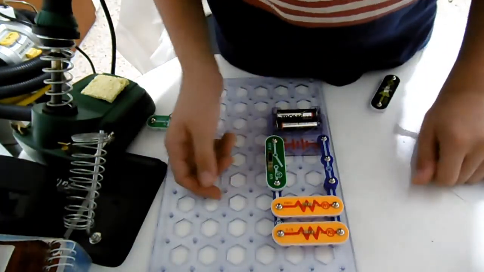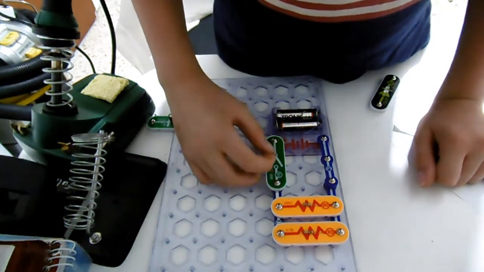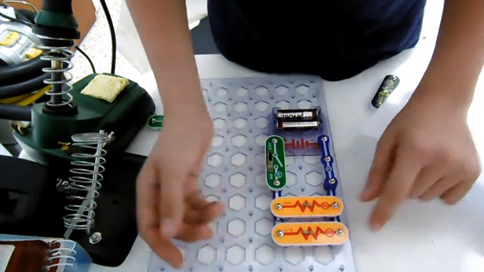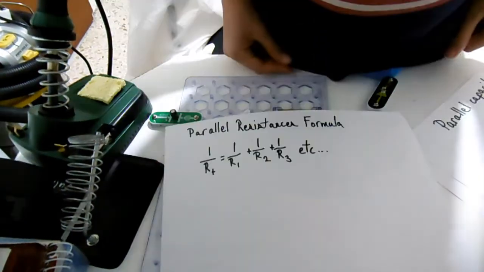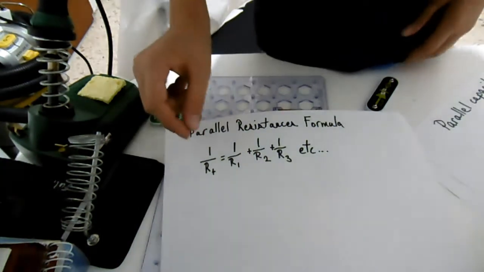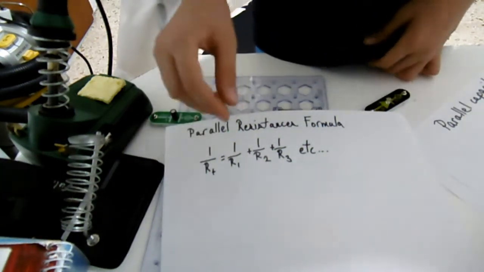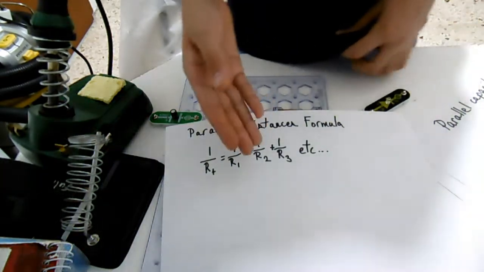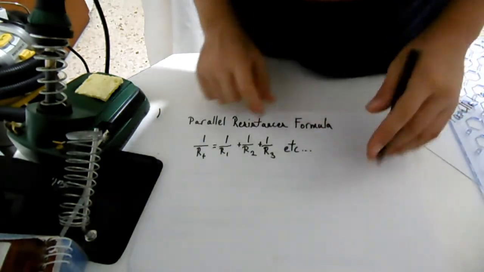Now I have my two resistors connected in parallel, as you can see. Now what is the total resistance of these two connected in parallel? Is it still 5.2 kilo ohms? Of course not. This is the formula we use to calculate resistances in parallel: 1 over total resistance equals 1 over resistor 1 plus 1 over resistor 2. This is how you work it out.